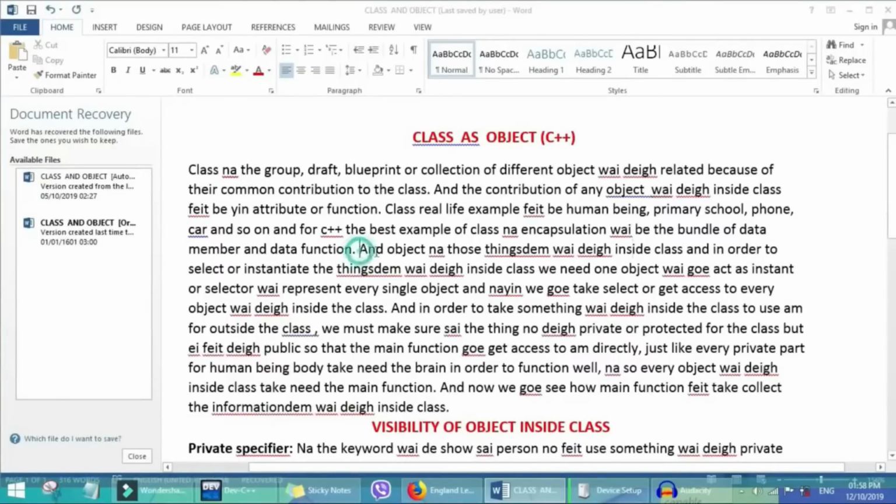Now objects are those things inside the class, and in order to select or instantiate the things inside the class, we need one object that will act as an instance or selector. We represent every single object. So what we mean is, just like a human being has a hand, the purpose of the hand is to select something. So in C++, the hand is just like one particular object, like an instance. Maybe we can touch every other part of our body, that is maybe a group of objects.